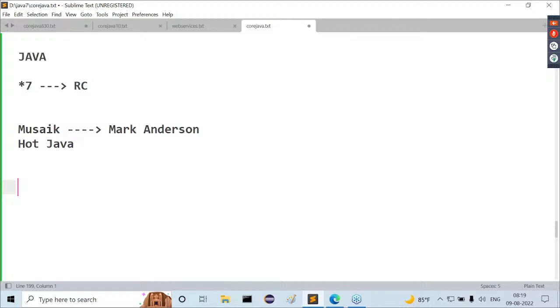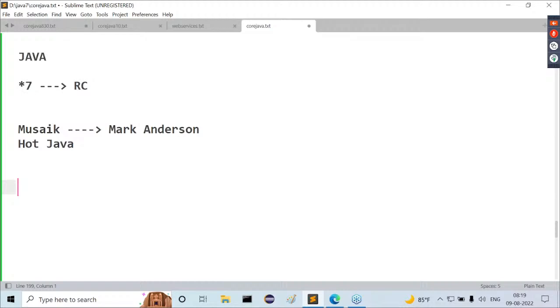Just within a week of the 1.2 release, they gave a major announcement in Java. They tried to introduce J2EE along with J2SE. They also gave naming conventions like J2SE, J2EE and J2ME. They gave a major announcement in Java versions along with 1.2, like what? J2SE, J2EE and J2ME.